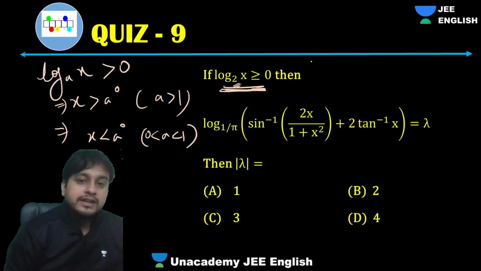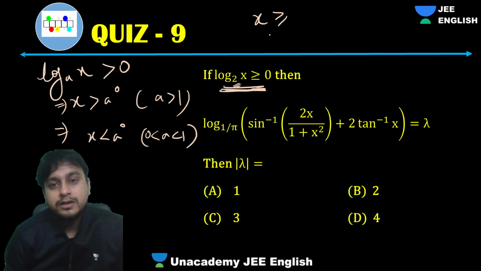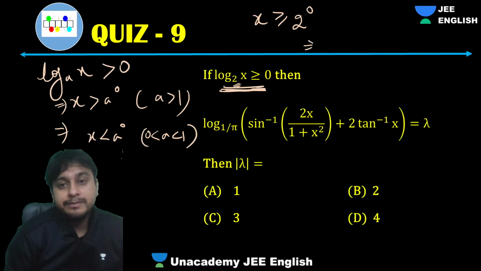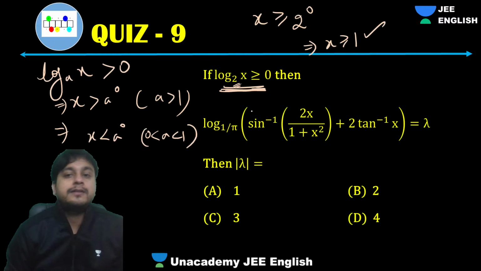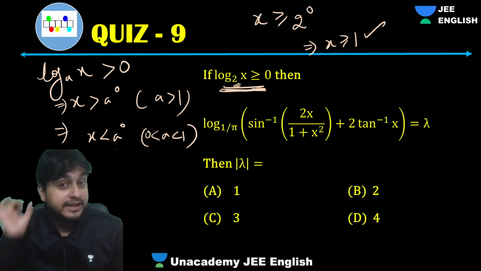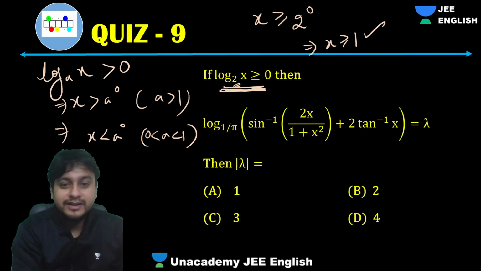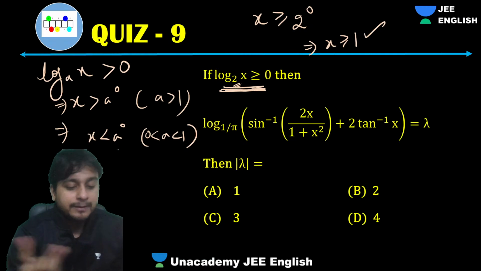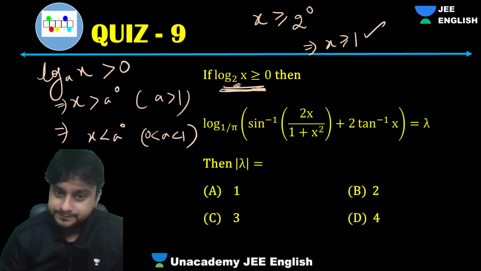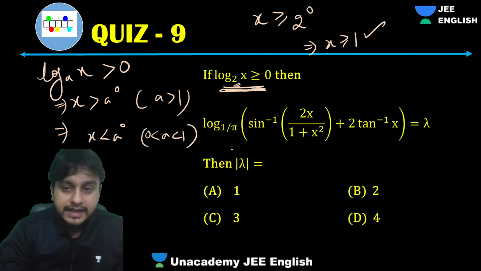Here, as the base is more than 1, that will give you what, guys? x will be more than 2 power 0, which implies x will be greater than or equal to 1. So that should be there in your head. Okay? That's very important. x should be more than 1. Apart from that, we will not take anything. Fine. Let's come back to the question.